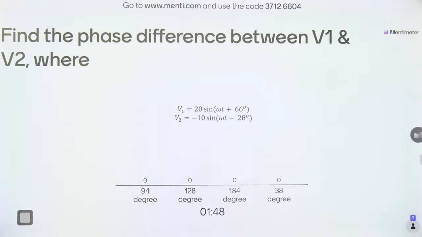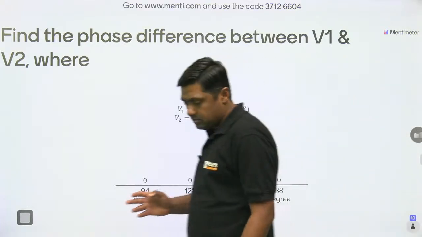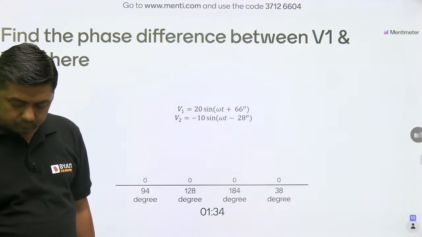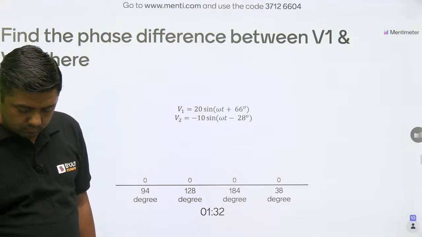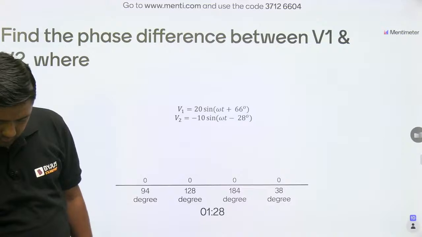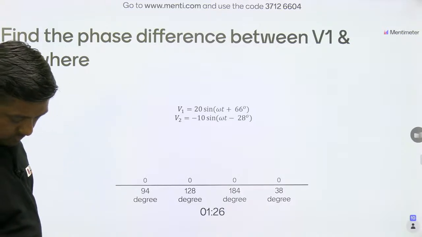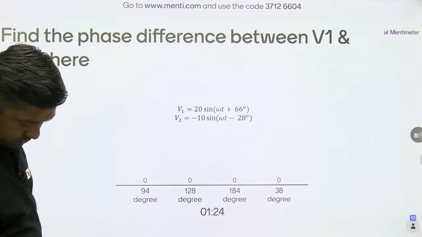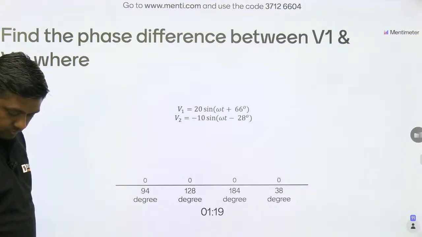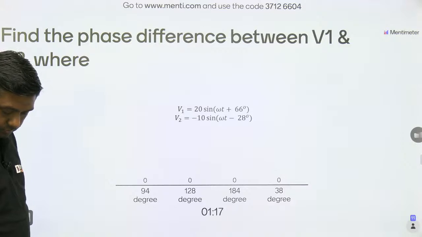V1 is given as 20 sine of omega t plus 66 degree and V2 is given as minus 10 sine omega t minus 28 degree. And I think these are the answers.